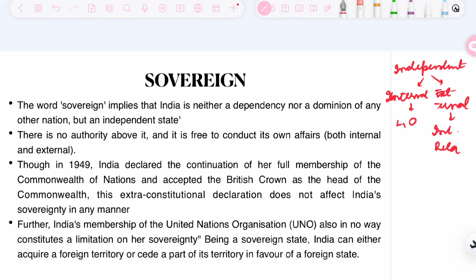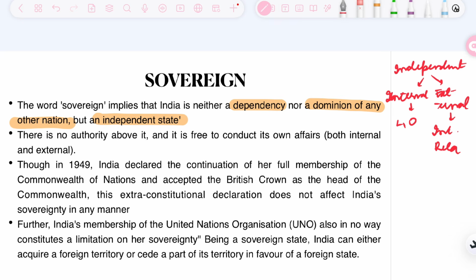When we talk about the sovereign state, the word sovereign basically implies that India is neither a dependency nor a dominion of any other nation, but it is an independent state. What do we understand when we talk about an independent state? An independent state is one which is not under the influence or bound by the decision of any other state. When you are dependent or a dominion, then you recognize some other state as a higher authority. However, when you are independent, you do not recognize such higher authority and you can take your own decisions.